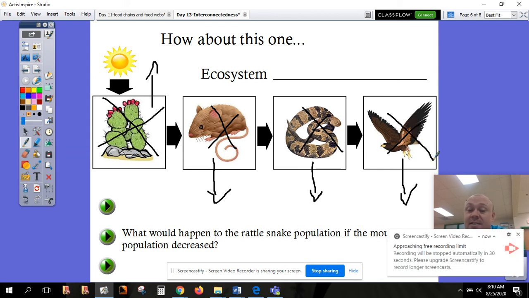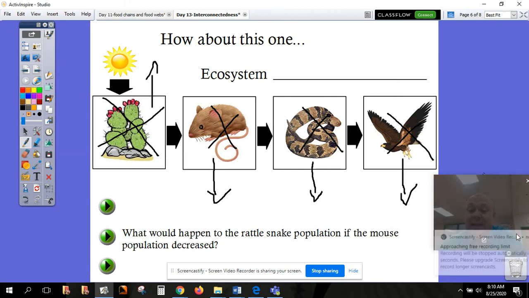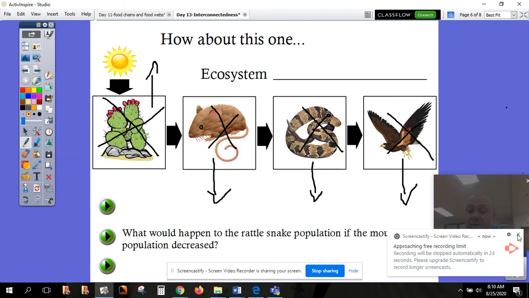So that is what we have here, okay? We have our interconnectedness of all of our organisms.